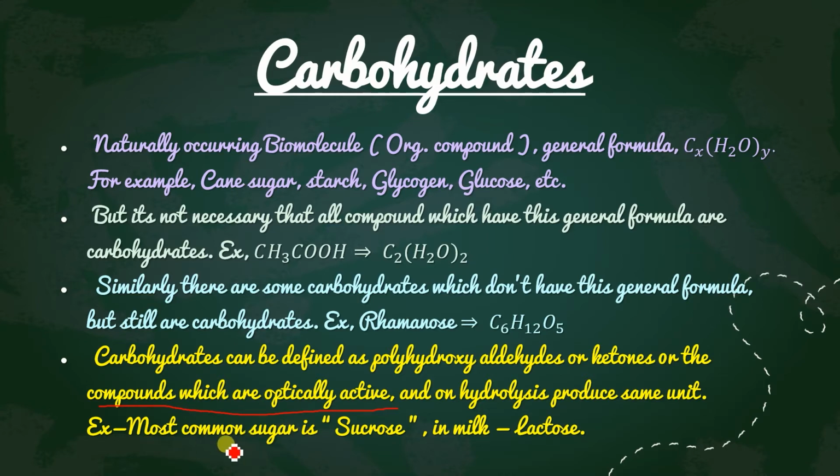But the most common example is sugar. We are all very familiar with this, and that is called sucrose. And in milk there is lactose. One very, very important thing I want to tell you: all carbohydrate names end with "ose". If the name ends with "ose", it must be a carbohydrate. Got it? So you can say glucose, lactose, maltose, sucrose, ribose, there are many, okay?